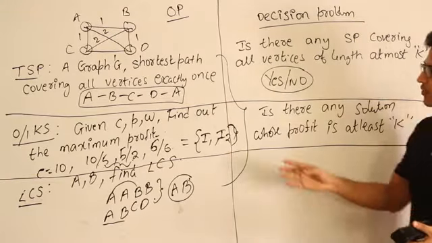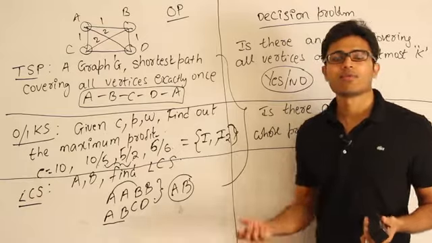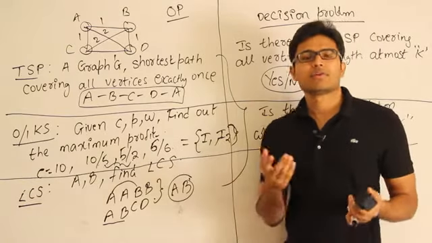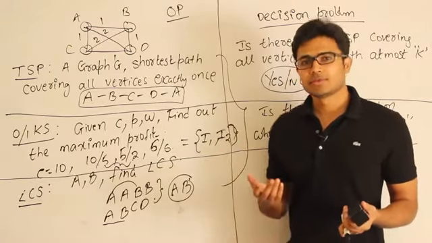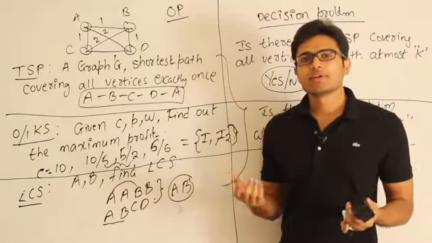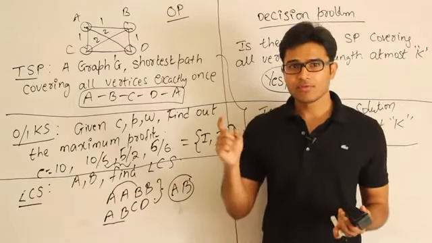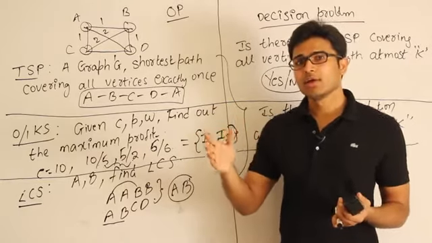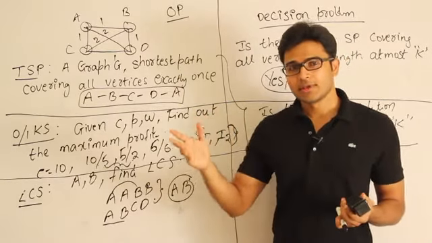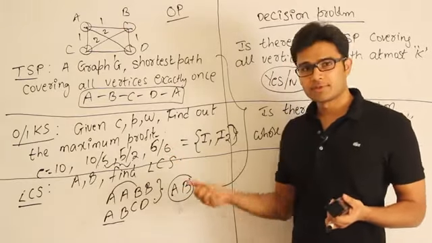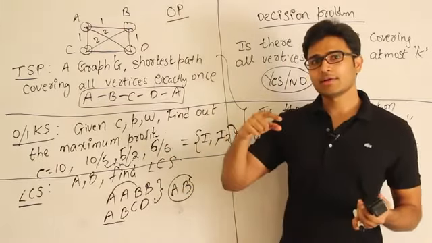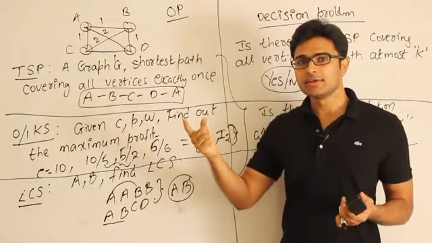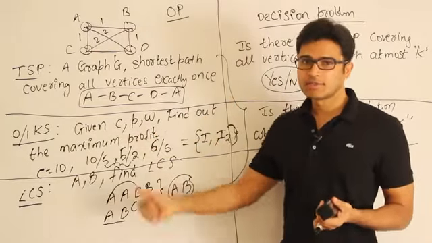So instead of asking you to find out the maximum profit, what I could ask is, do you have any solution whose profit is at least 11? Now if you can answer that question first, and if you can say that yes, there is a solution whose value is 11, then only you can answer this problem, right? So unless you answer the decision problem easily, you cannot solve this one easily, right?